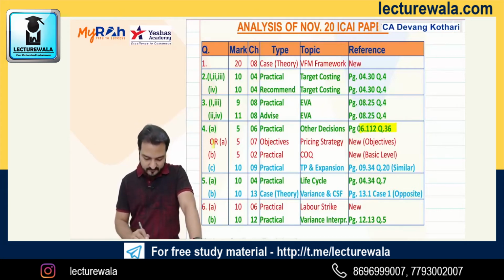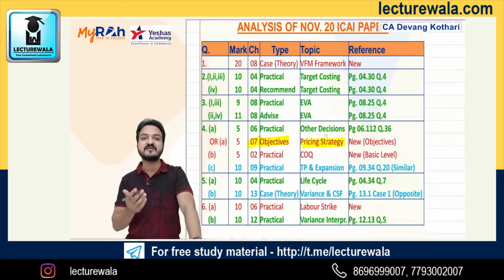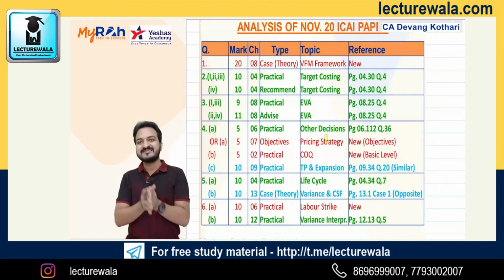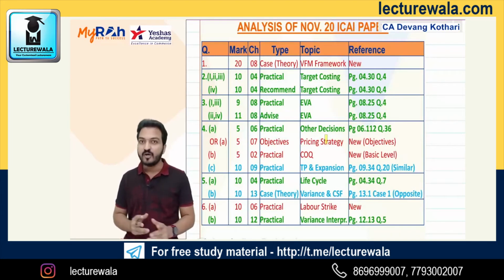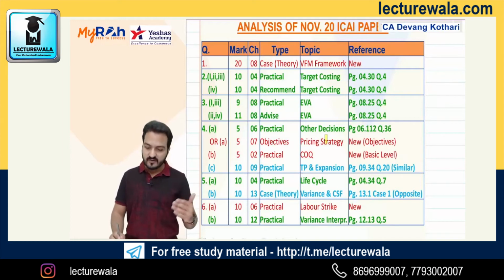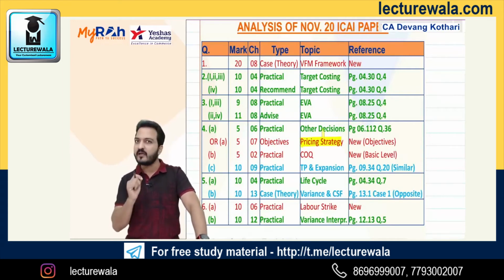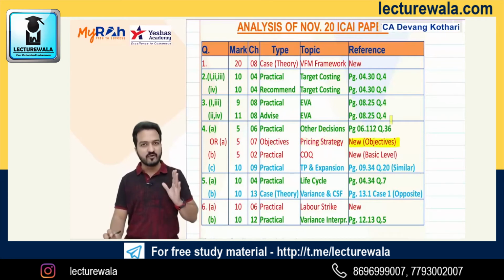And question 4a, another option was an objective question from chapter 7, pricing strategy, pricing decisions, in which you are given various different situations and you need to suggest which pricing strategy should be implemented. Various pricing strategies you have learned, and you just need to recommend which pricing strategy should be implemented in which situation. So basically this was just a small objective kind of question.